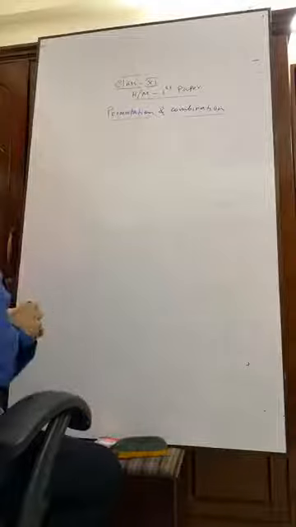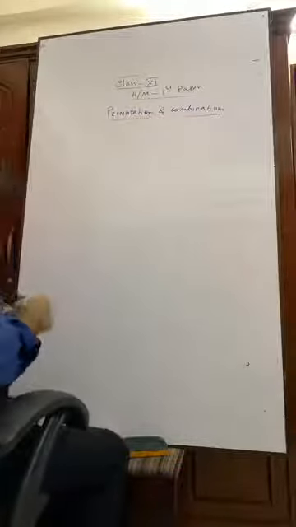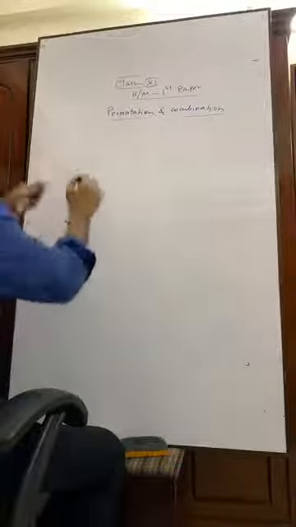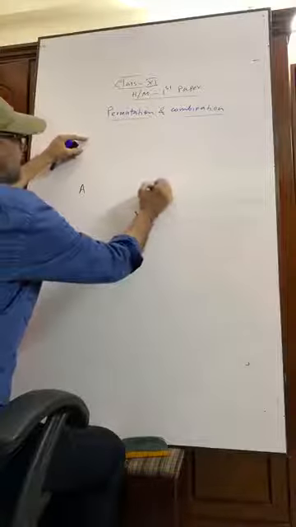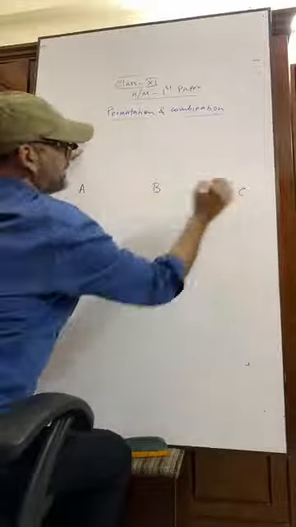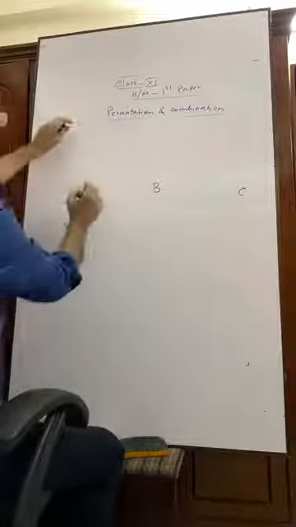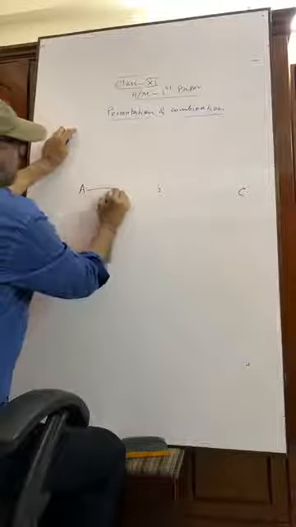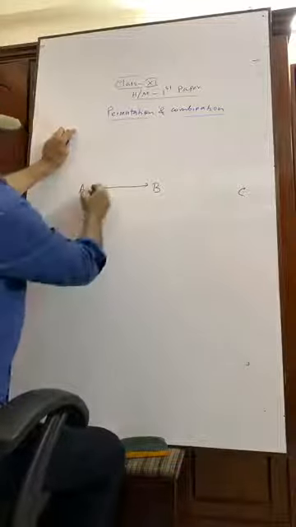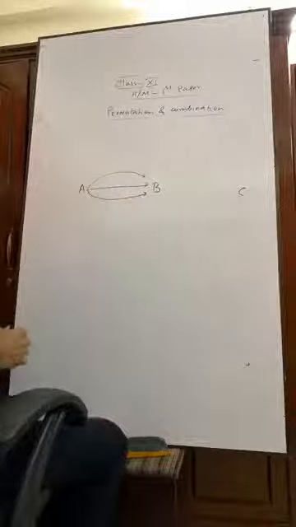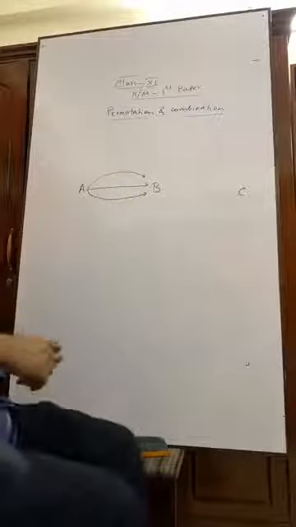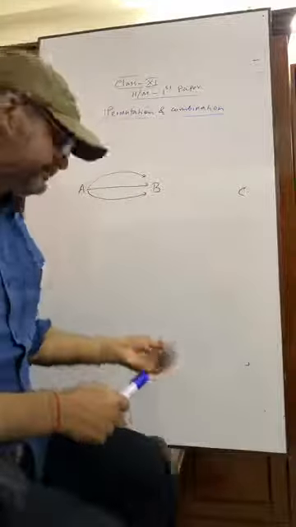Another thing, suppose it is A and it is B and it is C. We have three ways to go from A to B, like this. We have three ways to go to B from A. Is it?